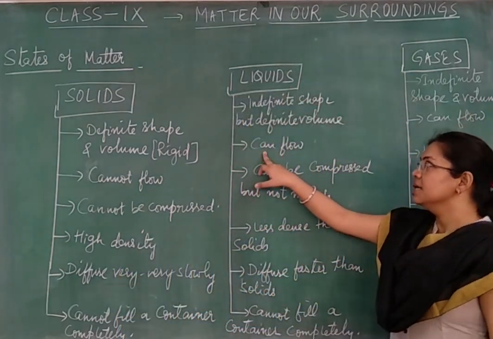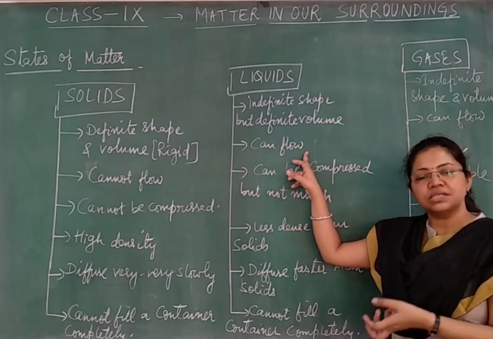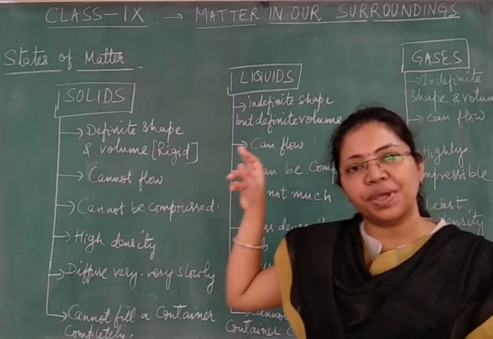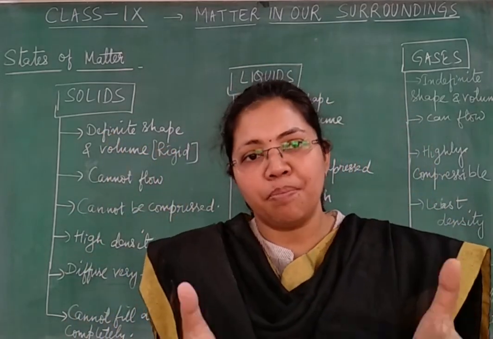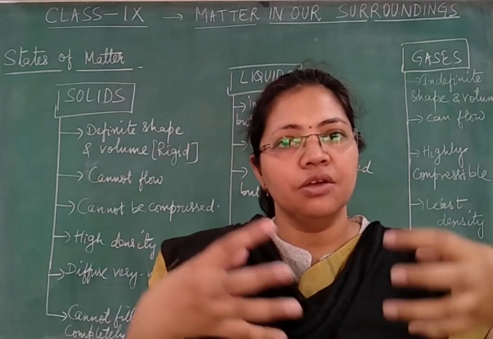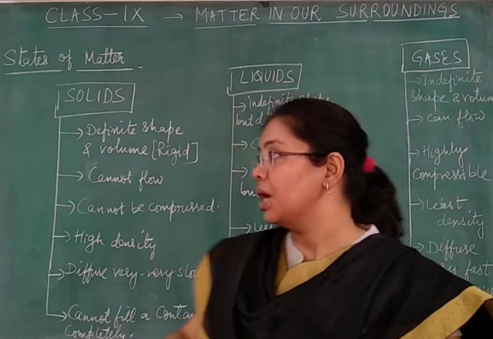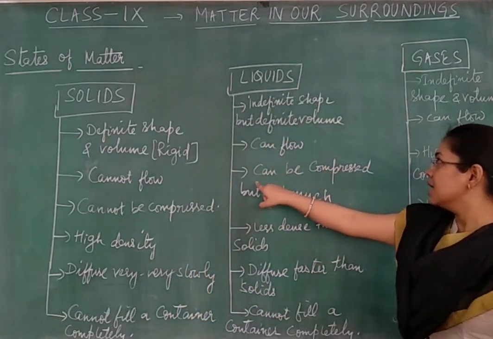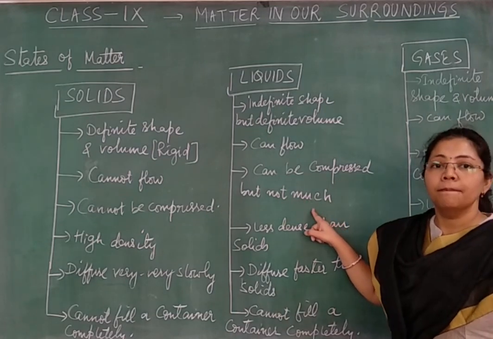Next one is that liquids can flow. Again, the same reason exists. Sufficient interparticle spaces and weaker forces of attraction allow the particles to change their position from one place to another within the liquid, and as a result they can flow. Another is that liquids can be compressed but not much.